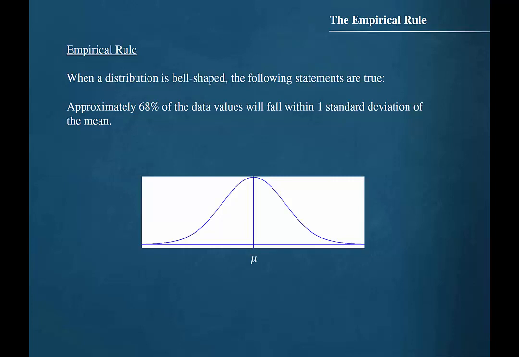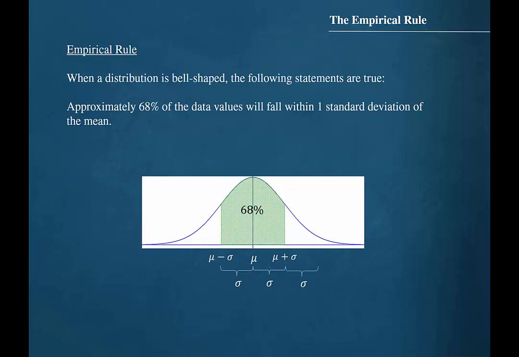One of the characteristics of a bell-shaped distribution is that the distribution is symmetric on either side of the mean. If we add one standard deviation to the mean, we can establish an interval endpoint to the right of the mean. If we then subtract one standard deviation from the mean, we wind up with a left endpoint for the interval. Everything that falls inside of this interval would be within one standard deviation of the mean. The empirical rule tells us that this would represent 68% of the entire data set.